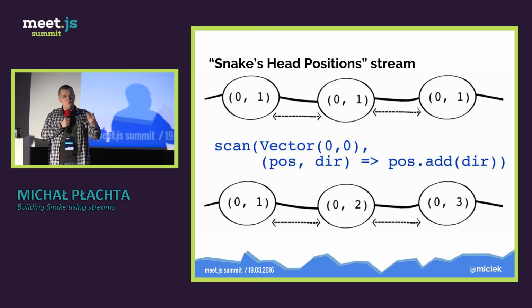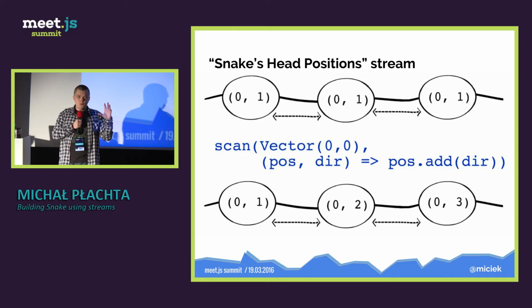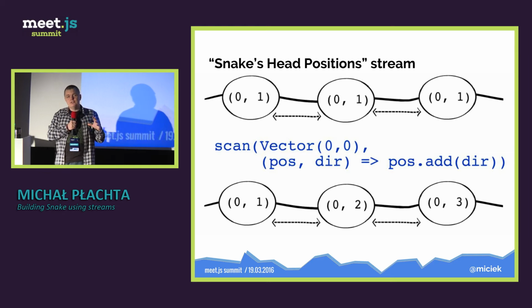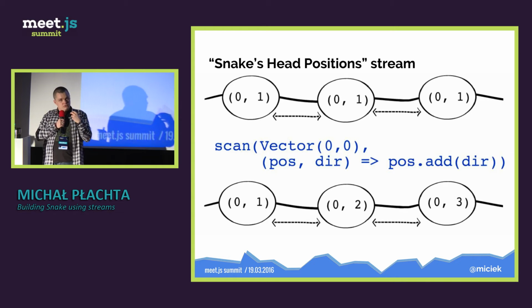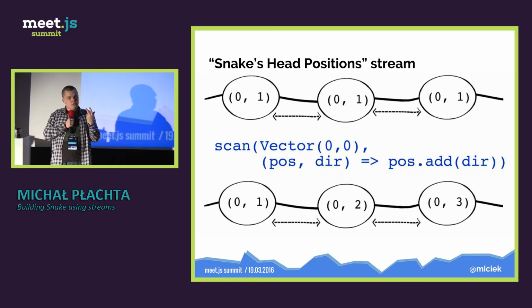So each time a new snake head position, so the first pixel of the snake, should be created, this will be outputted into our new stream. As you see, this is the most complicated operator I will show you, and it's called scan. Scan takes two parameters. The first one is the initial value, in this case 0, 0. So the new output stream that we'll create using this scan operator will have 0, 0 as the first value.